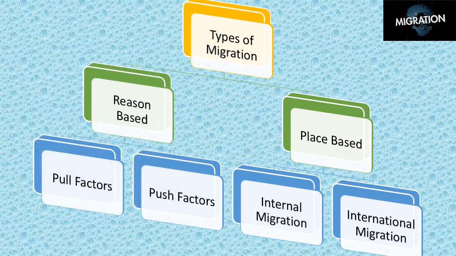We'll move further to learn types of migration. There are two types of migration, reason-based and place-based. Reason can be pull and push factors, and another one is internal migration, that is within the country, or international migration, that is to any part of the world. Migration can be temporary or permanent, and it may be voluntary or forced.